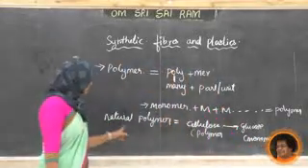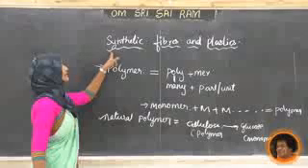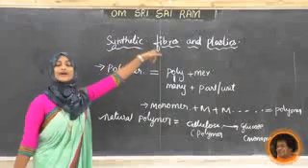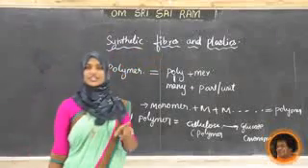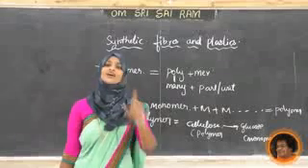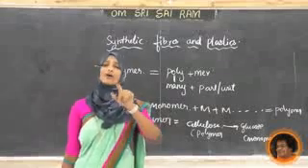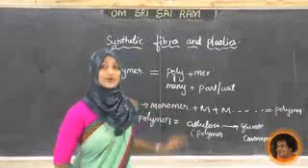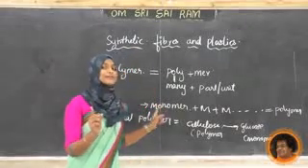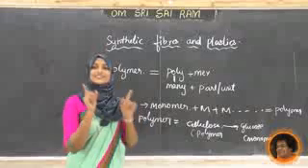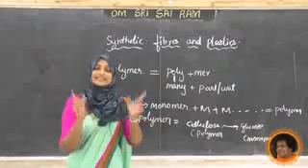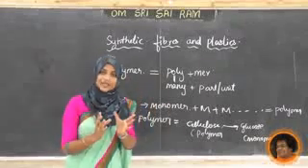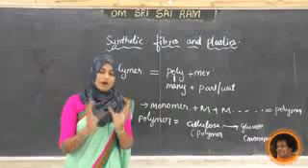This is about the natural polymer, and the synthetic fibers are artificial or man-made polymers. Come to know, student? Once again I will repeat. A polymer has a single unit called a monomer.